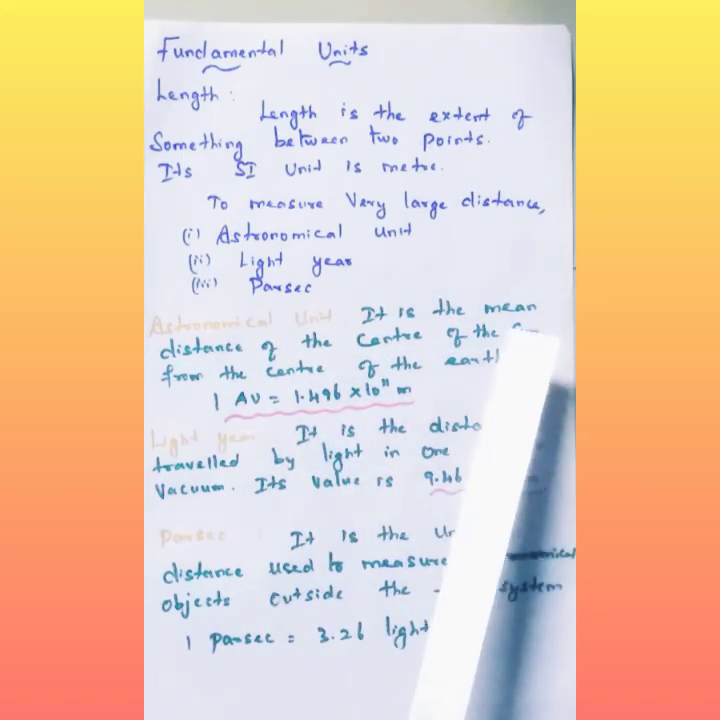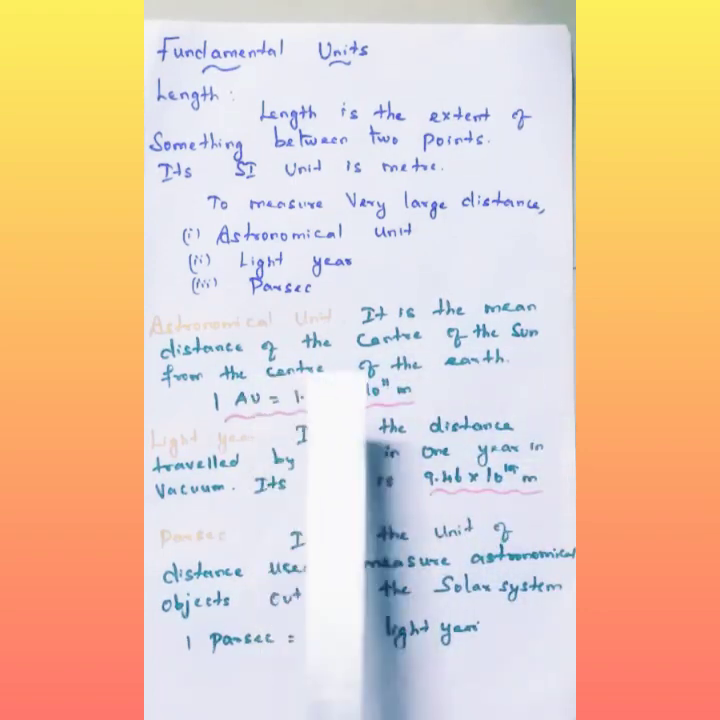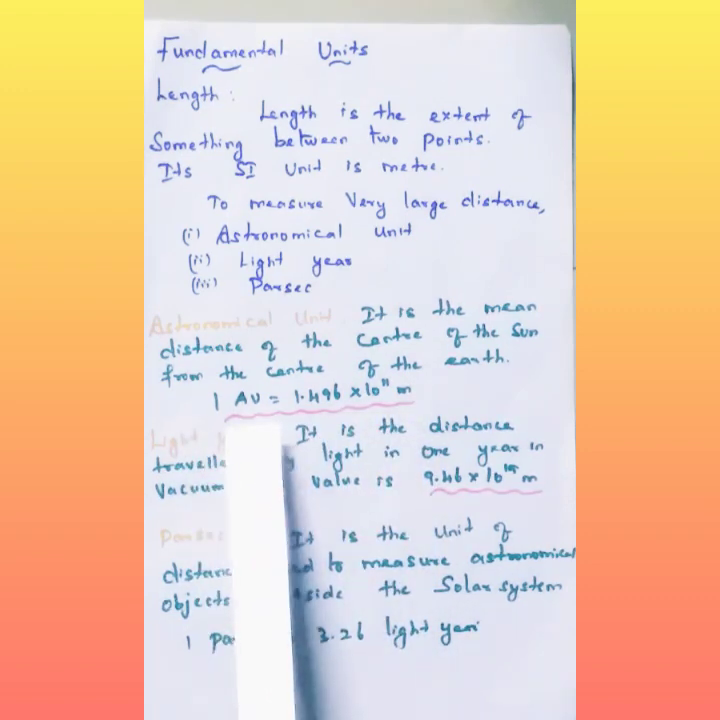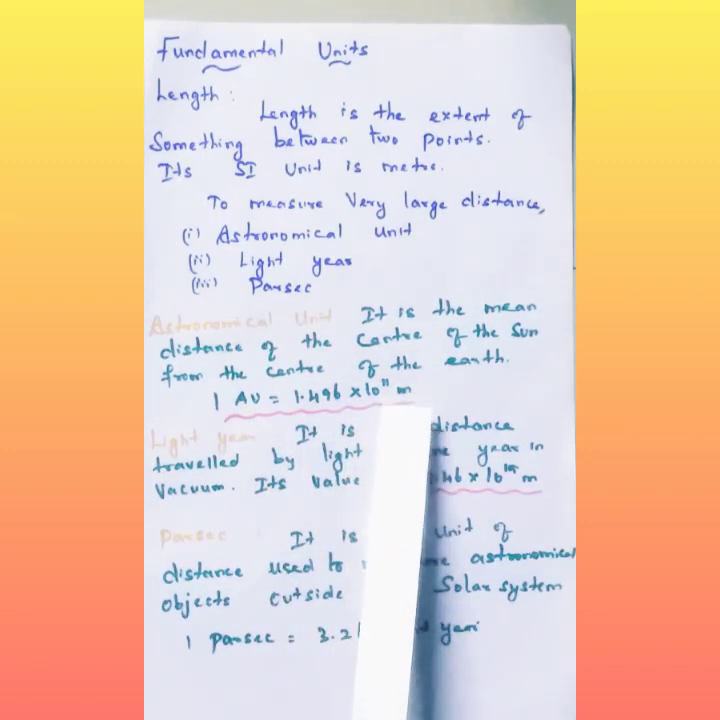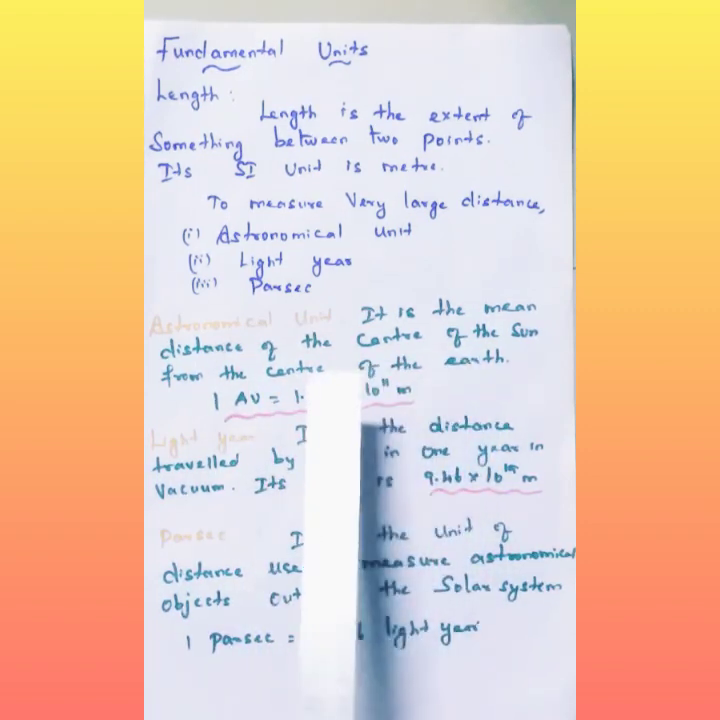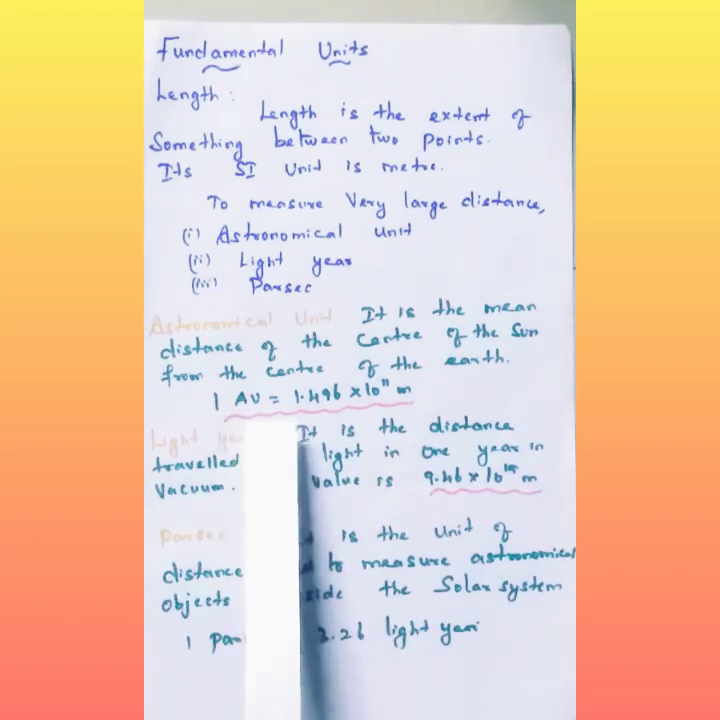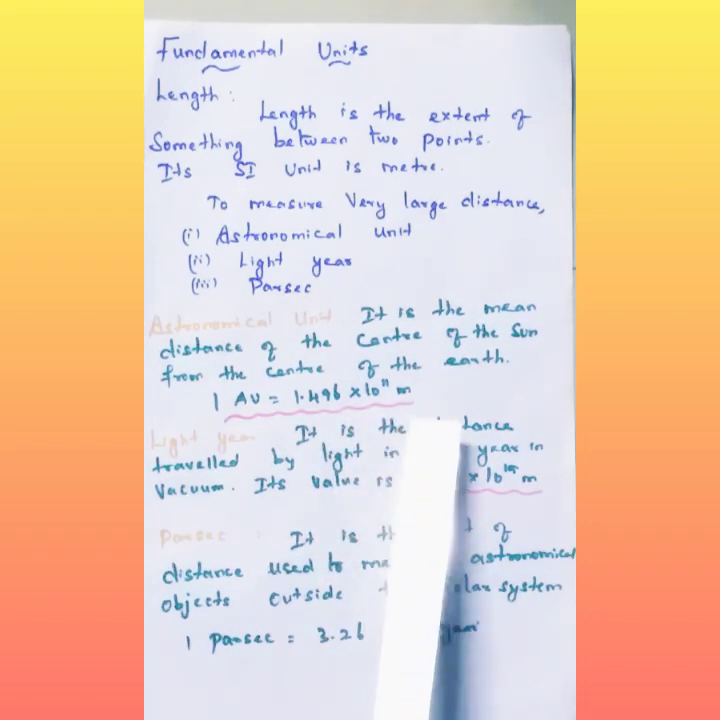So once again, I am saying it is the mean distance of the center of the sun from the center of the earth, and its value is equal to 1 AU, that is 1 astronomical unit, which is 1.496 into 10 to the power 11 meter. So this is the distance of the center of the sun from the center of the earth.